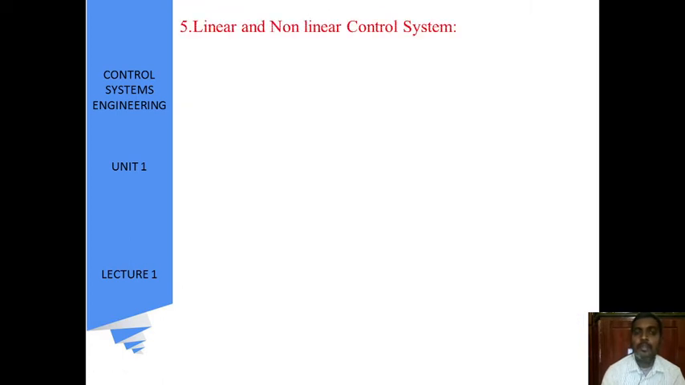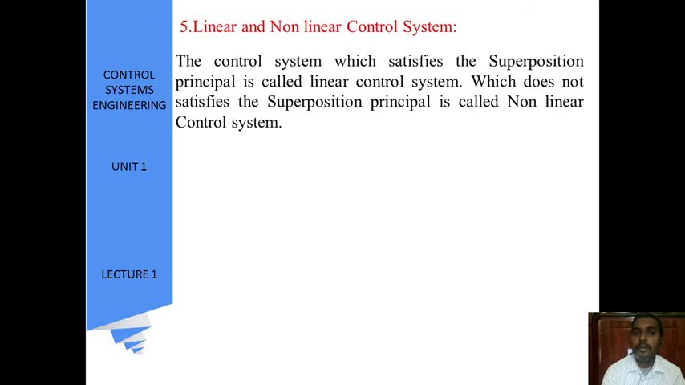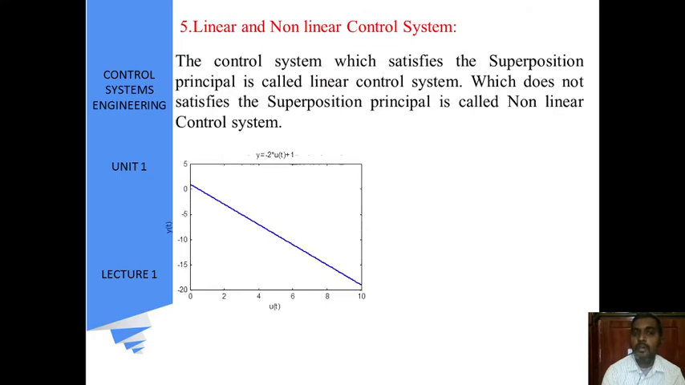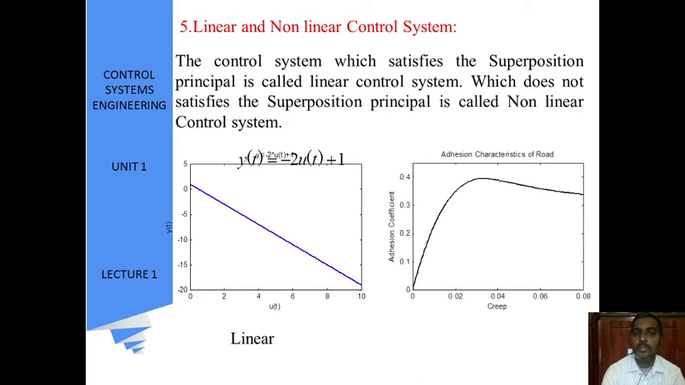Coming to the next one, linear and non-linear control systems. The control system which satisfies the superposition principle is called a linear system. One which does not satisfy superposition is called a non-linear control system. So this is a linear control system and this is a non-linear control system.